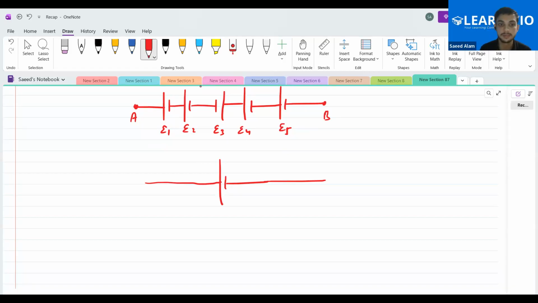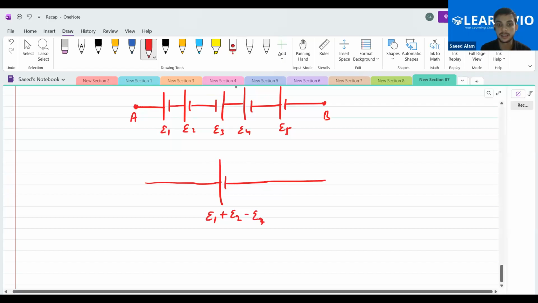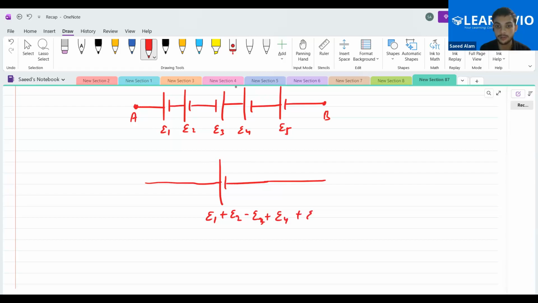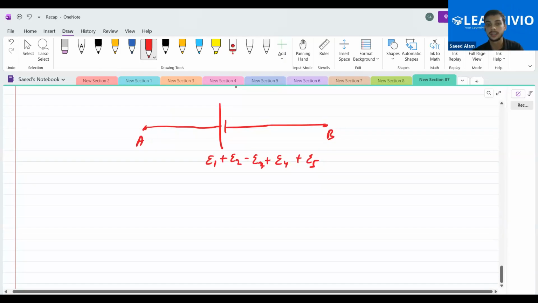So what do I mean by this? This I will write E1. I treat this configuration to be the positive one, so plus E2. This is the opposite of the one, so minus E3. This is again the same, so plus E4, and this will be the same, plus E5. Is this clear to you people? And these are the two points, A and B. Is this clear?